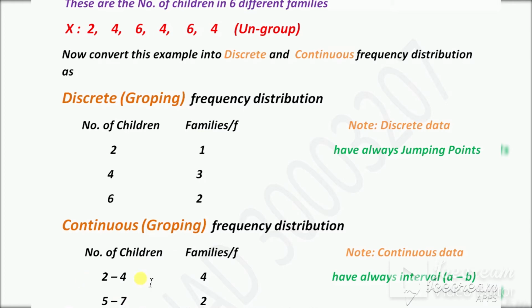From 2 to 4, how many numbers are there? 1, 2, 3, 4. So from 2 to 4 there are 4 families, and from 5 to 7 there are only 2 families, 6 and 6. This is between 5 to 7. There are only these 2 families.